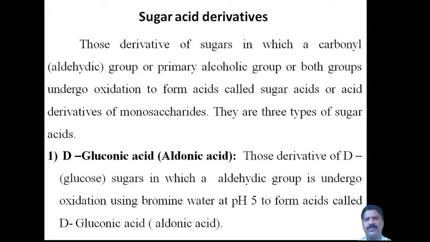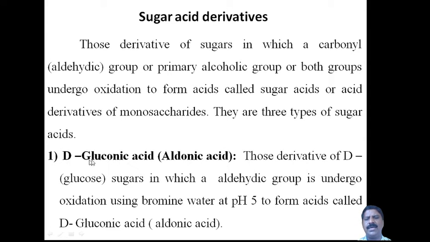Glucose contains the aldehyde group, whereas fructose contains the ketonic group. Glucose and the like are aldoses, and fructose is a ketose. This is simple.